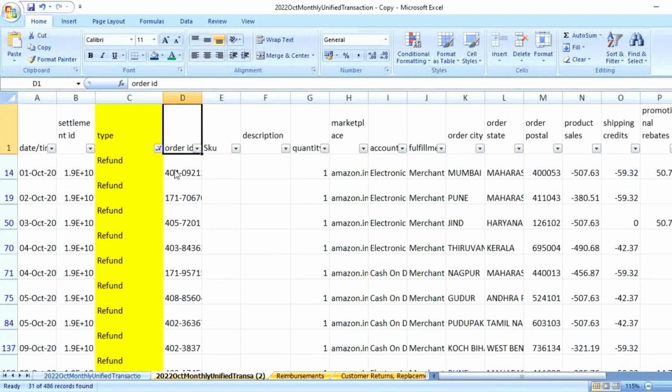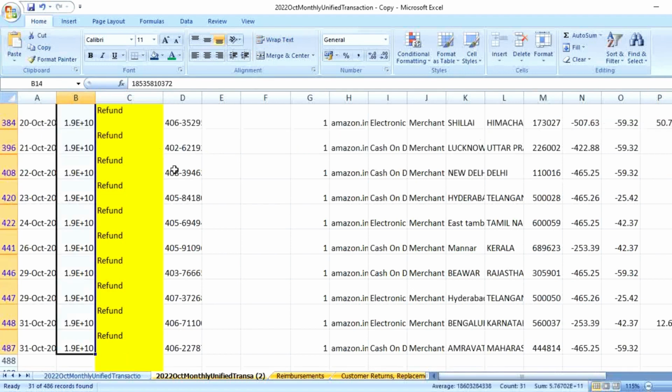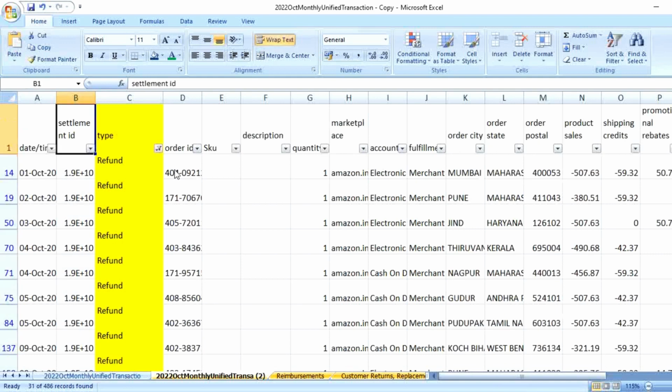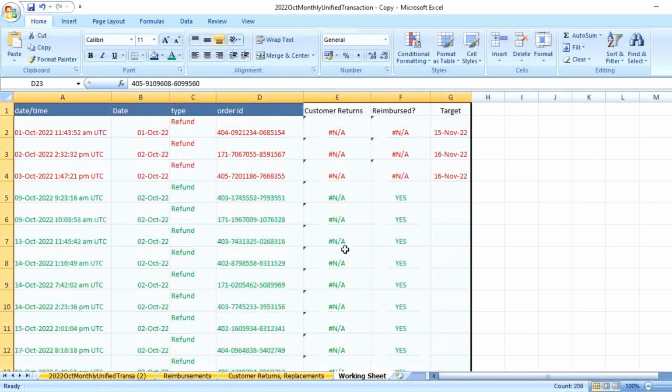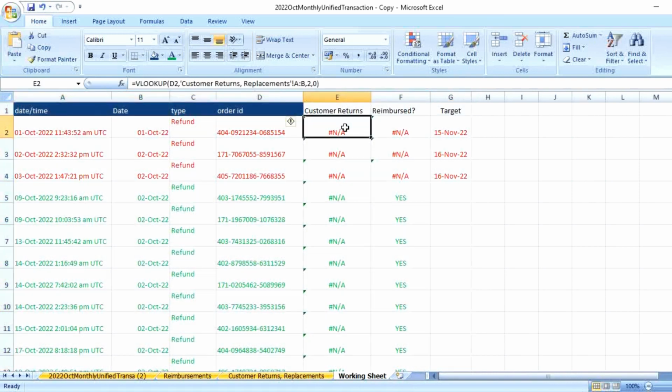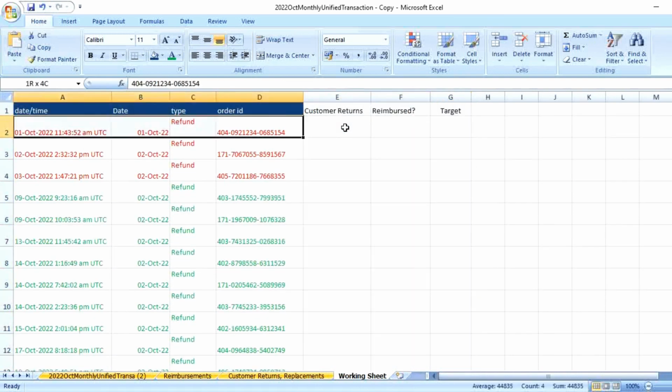These are the order IDs over a particular time frame where customers have returned the products, or they applied for a refund, which also signifies that they have returned the product. Now I see there are about 31 orders. The first thing that I want to do is copy these order IDs into a separate sheet. So I'll just copy that data into a separate sheet. This is exactly what I have done.